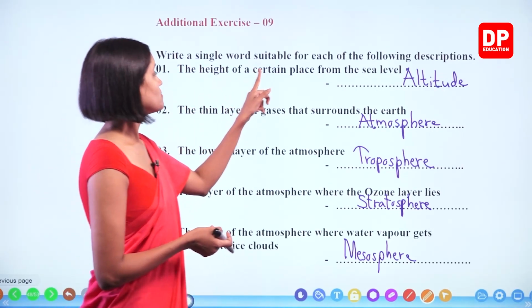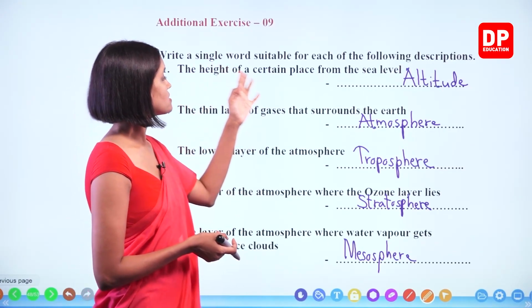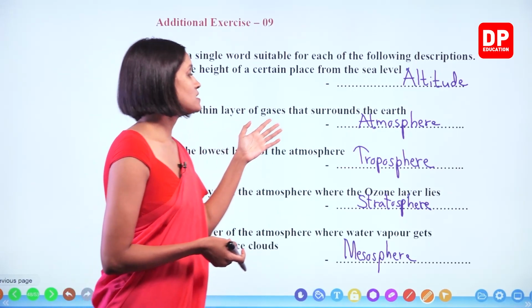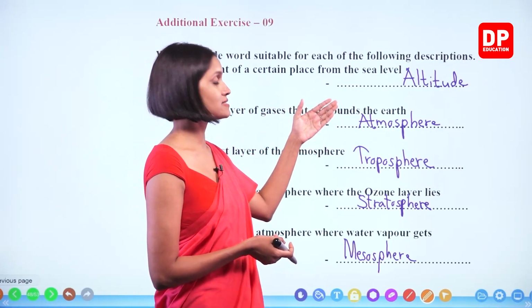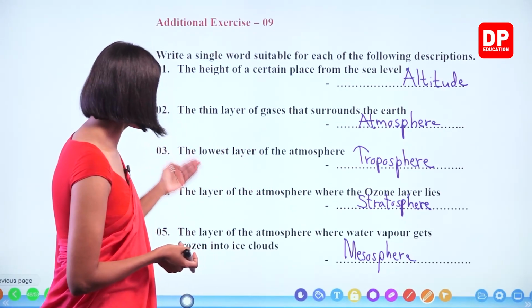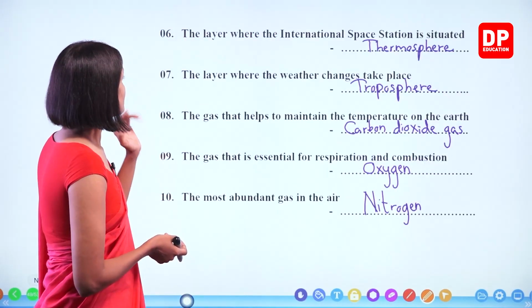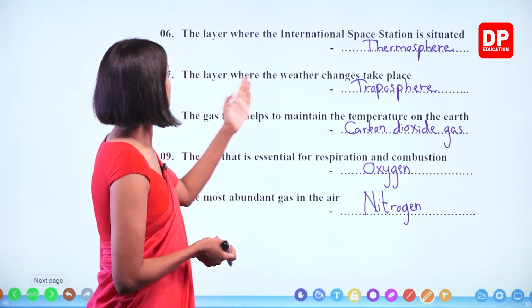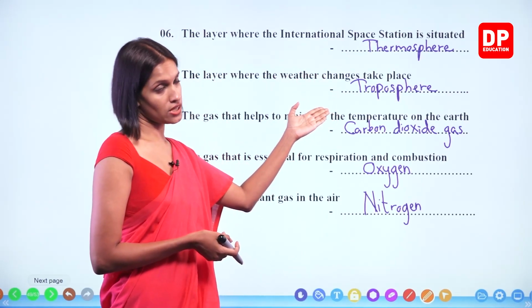The height of a certain place from the sea level is called altitude. The thin layer of gases that surrounds the earth is known as the atmosphere. The lowest layer of the atmosphere is the troposphere. The layer where the ozone layer lies is the stratosphere. The layer where water vapor gets frozen into ice clouds is the mesosphere. The layer where the International Space Station is situated is the thermosphere. The layer where the weather changes take place is the troposphere.